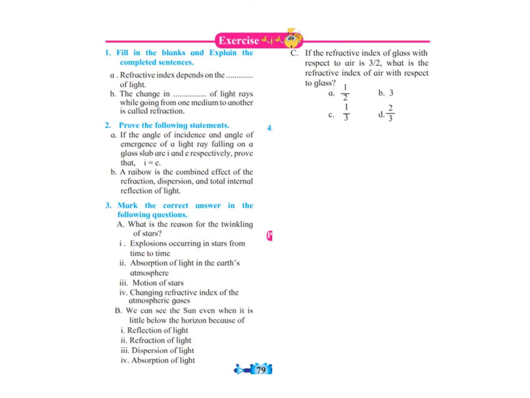Good morning, students. Today we'll be solving the numericals as well as the exercise question answers of Science 1, Chapter 6, Refraction of Light. The first answer is fill in the blank. The first question is: refractive index depends on the dash of light, that is, velocity of light. That explanation is given on page number 74.